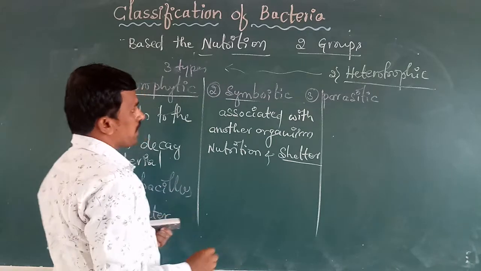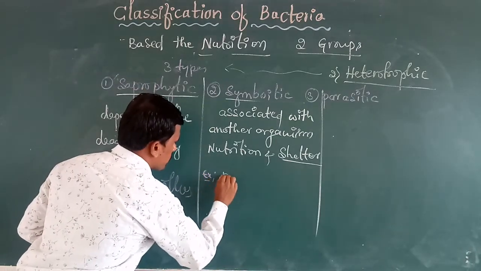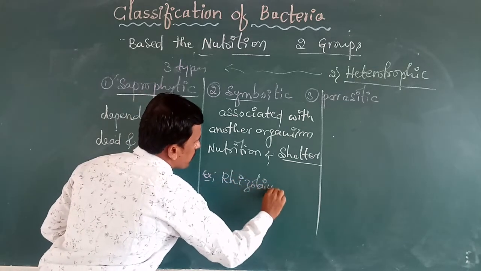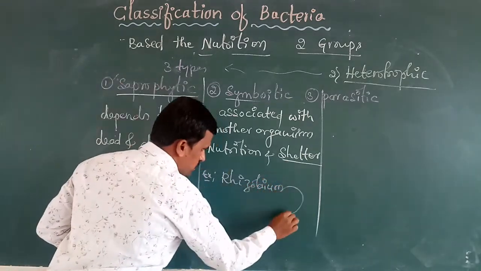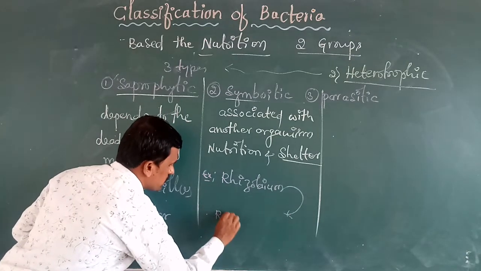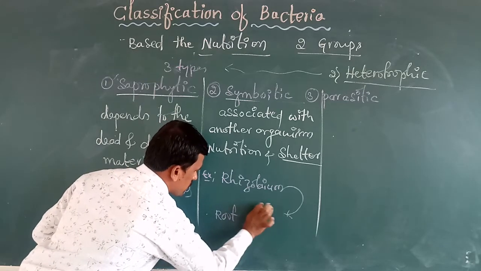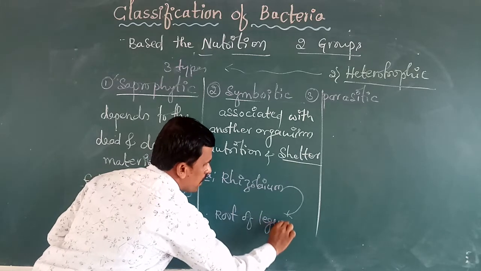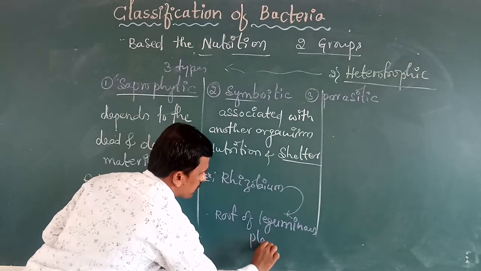Example for this symbiotic bacteria: Rhizobium bacteria associated with the roots of leguminous plants.